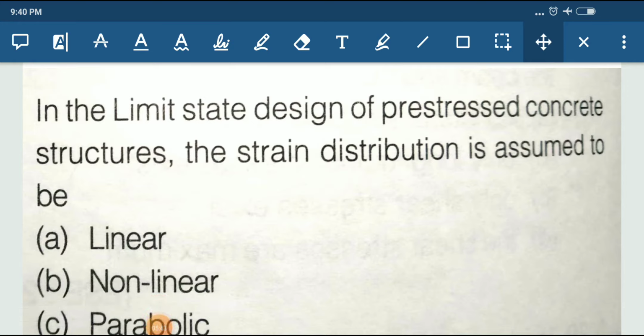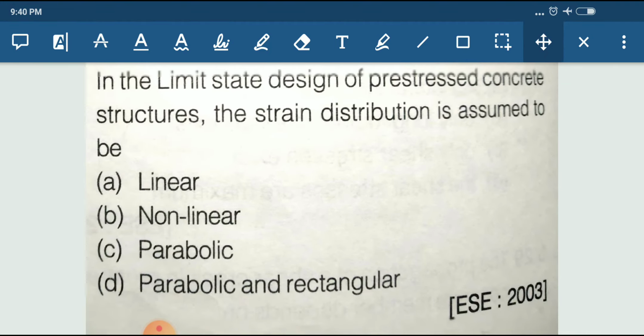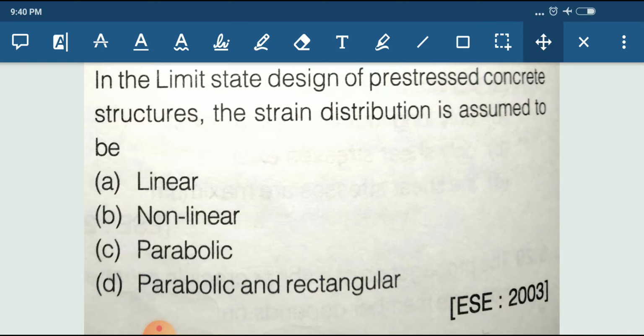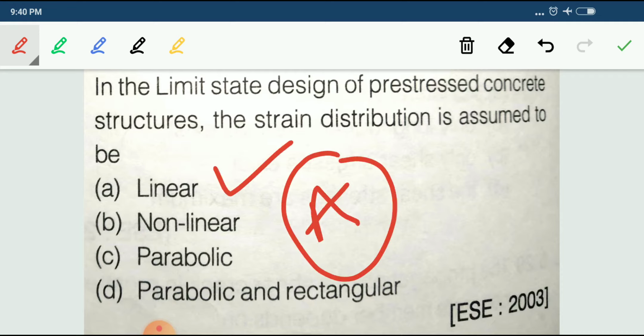In the limit state design of pre-stressed concrete structure, the strain distribution is assumed to be what? In pre-stressed concrete, we have already done the assumption: the transverse section remains plane before bending and after bending. So which is the correct answer? The answer is A, that is linear. So answer A is the correct answer.